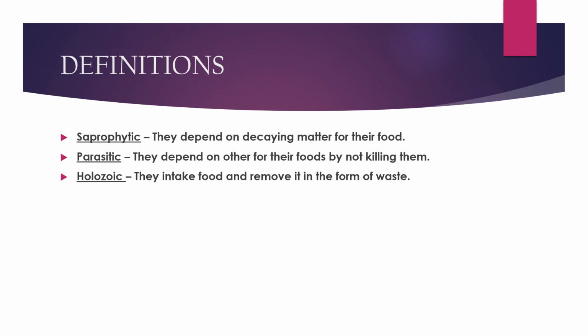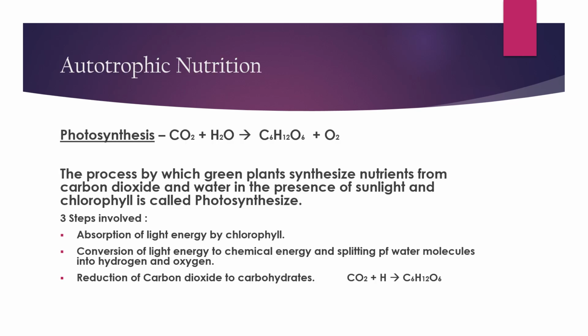Parasitic, they depend on others for their food without killing them. Parasites are organisms which depend on others, but for their dependence no living being has to be killed or be dead. They can obtain their food by living or staying in the living body. Holozoic, they intake food and remove it in the form of waste. It's very easy, you can understand. They intake food and remove it in the form of waste.